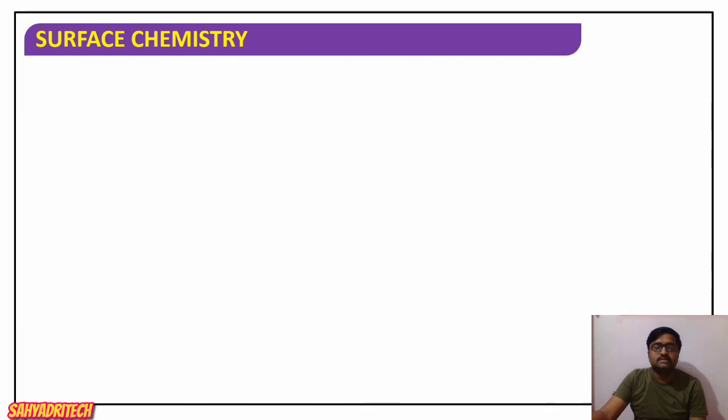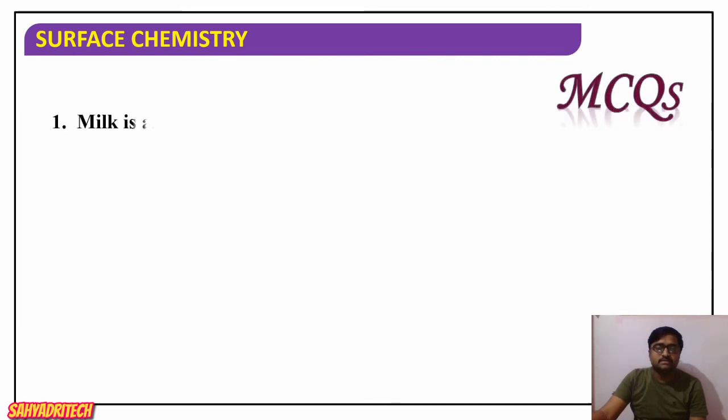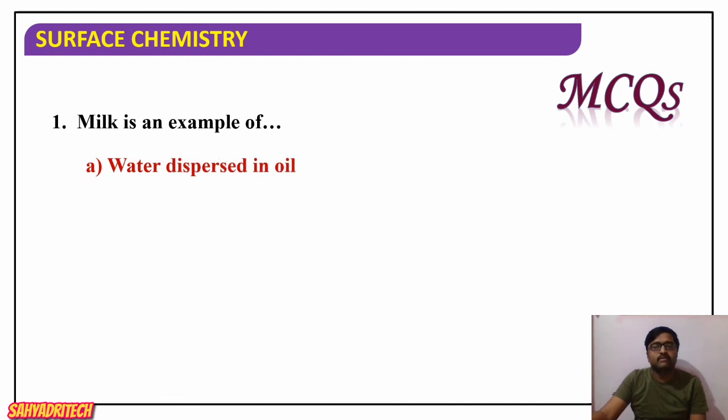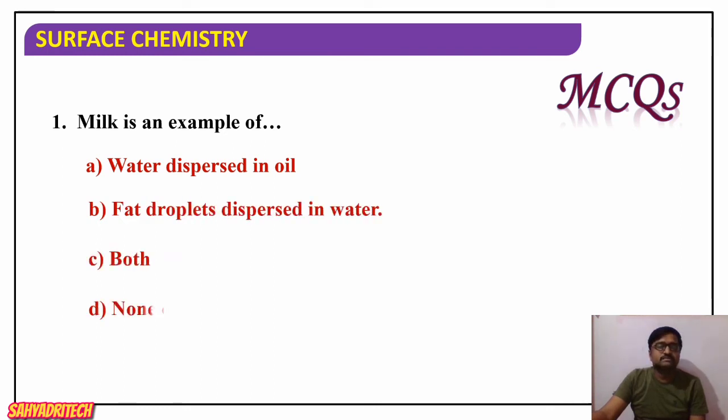Now coming to the MCQ: milk is an example of what type of emulsion? First, water dispersed in oil; second, fat droplets dispersed in water; third, both; fourth, none of these. What is the answer? Fat droplets dispersed in water. So it is an oil in water type of emulsion, with fat droplets dispersed in water.